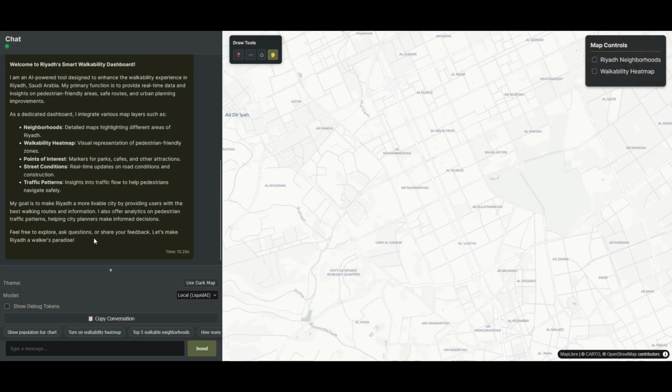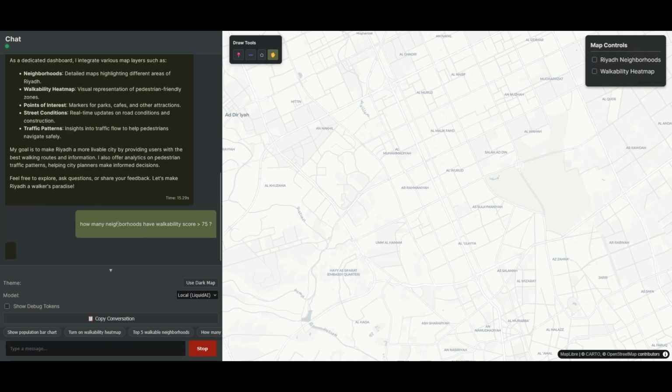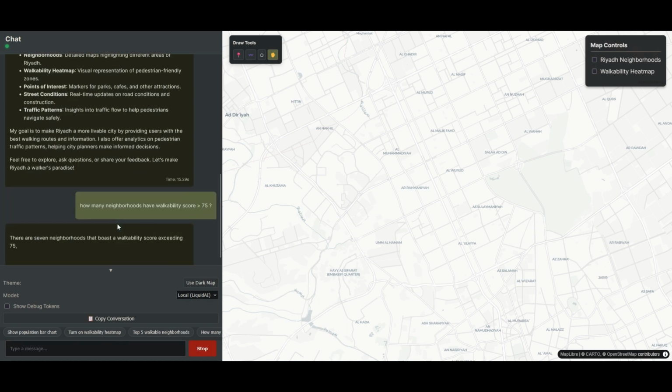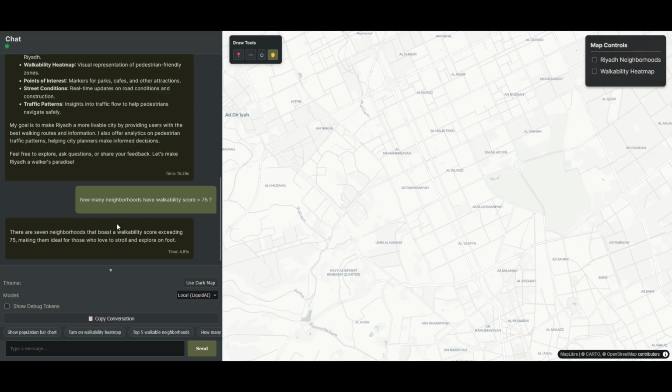So an example of the things that it can do, mostly the LLM interacts with the map through neighborhood data. So you could see here it's saying that there are only 7 neighborhoods whose walkability score is more than 75.